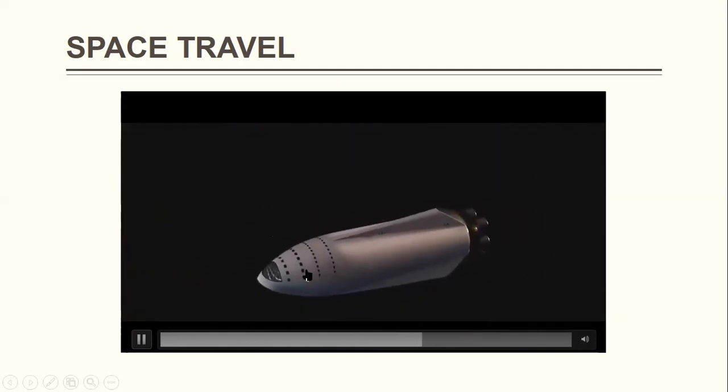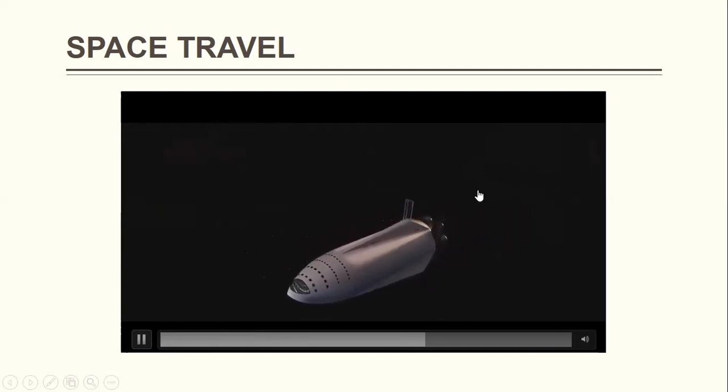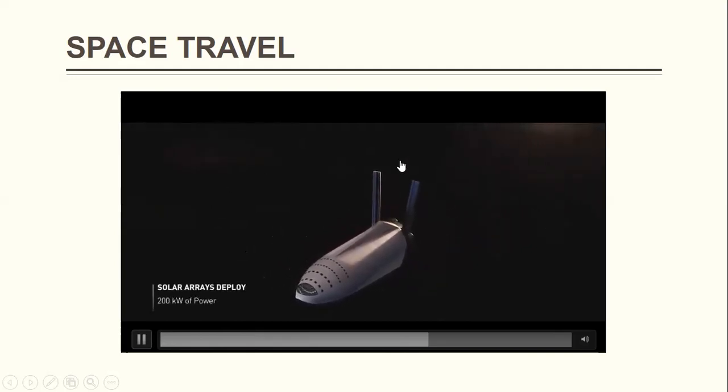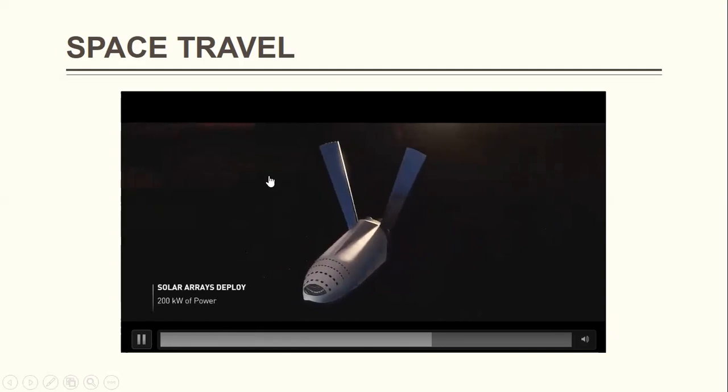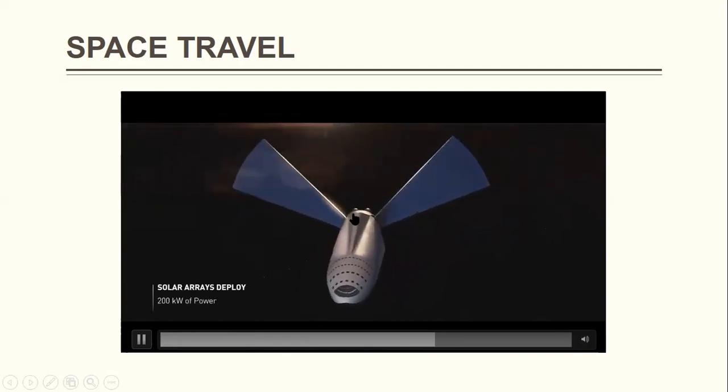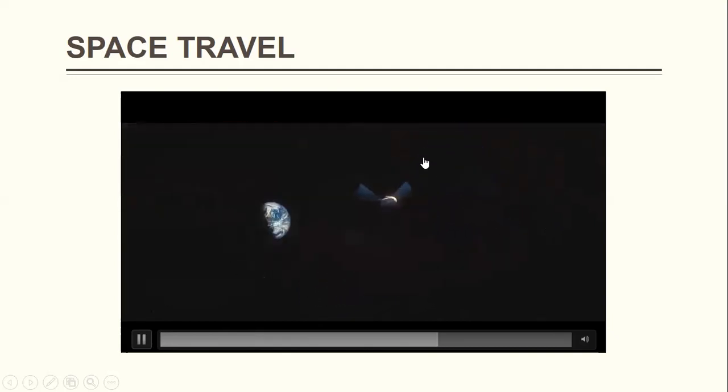Now, all the region you are seeing here, this large, endless volume of gases, this dark area, is the space, and then the solar array is deployed so that it can track energy from the sun. This is our Earth here. It's beautiful, this place. Now, this is the spaceship flying away to Mars. Look at the large volume of gases surrounding our Earth here.